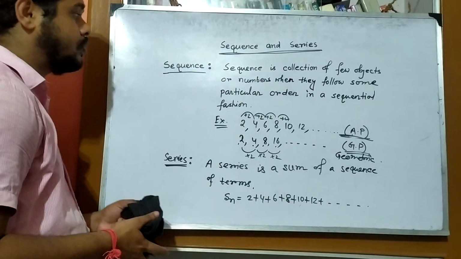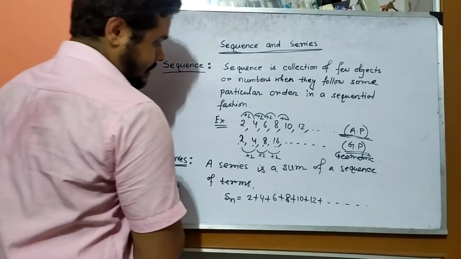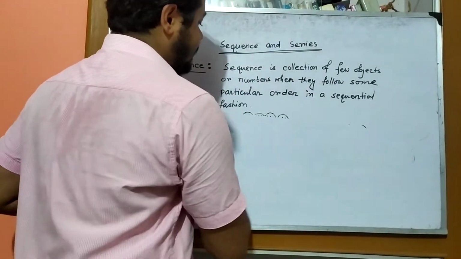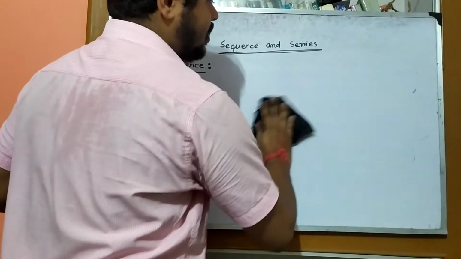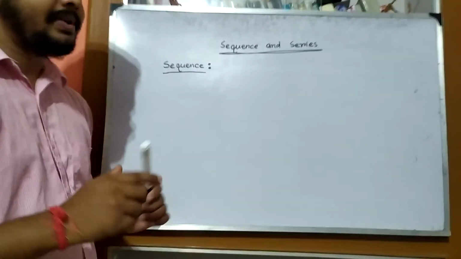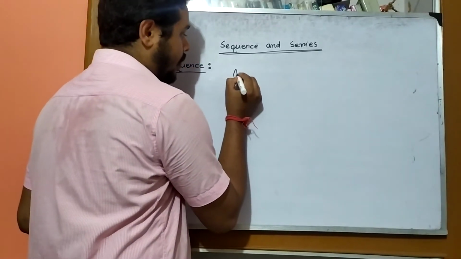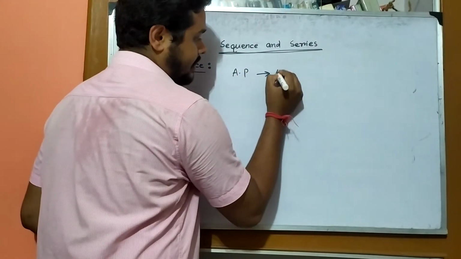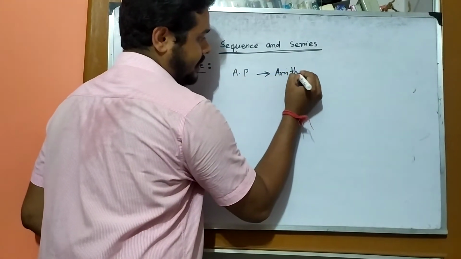Now I am coming to the types of sequence. In sequence, three types of progression may be seen. Already you know AP, that is arithmetic progression.